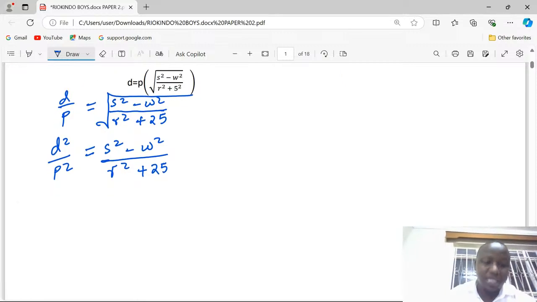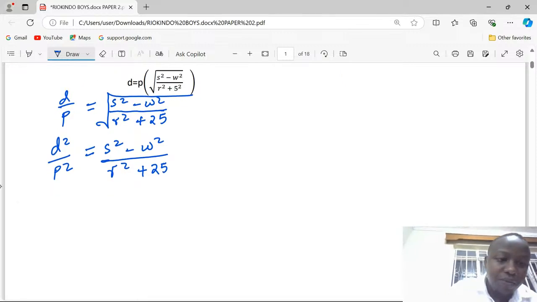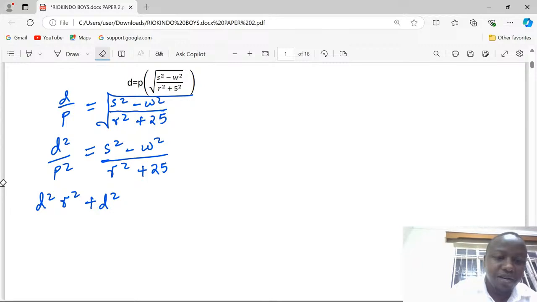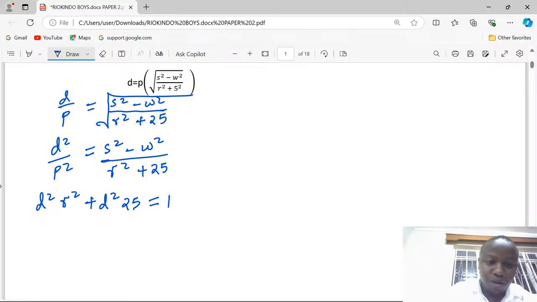We can now cross multiply at this stage, whereby D squared multiplies R squared, and also D squared multiplies 25. That is 25D squared. We can rearrange, but no problem. Equals P squared S squared. Then we subtract P squared W squared.